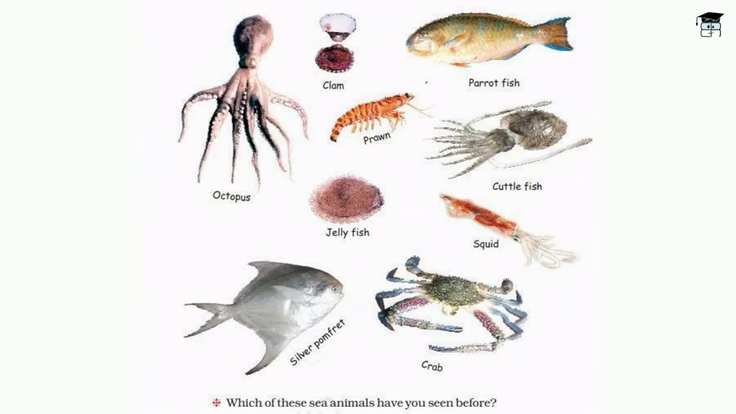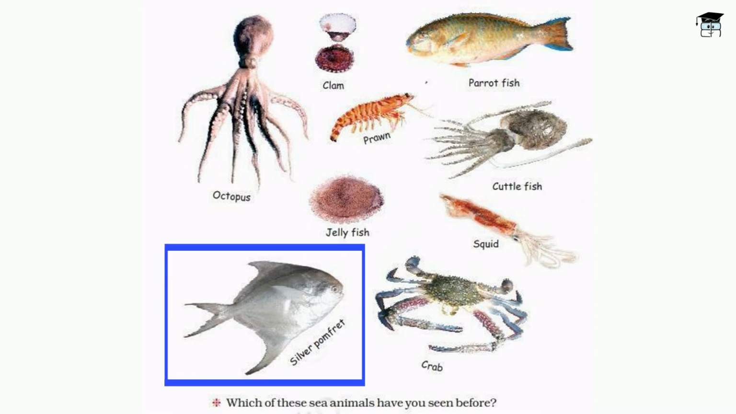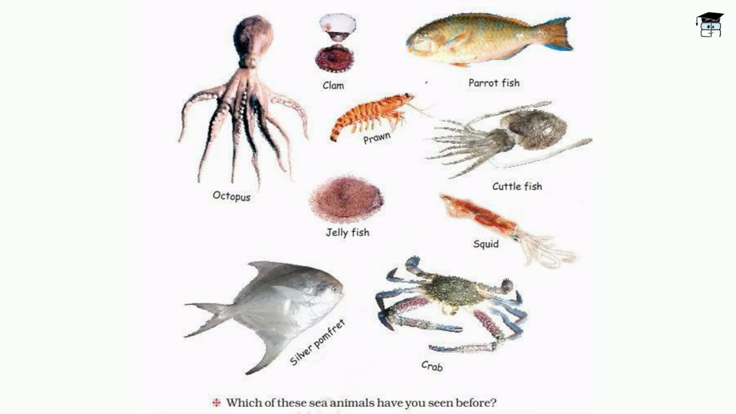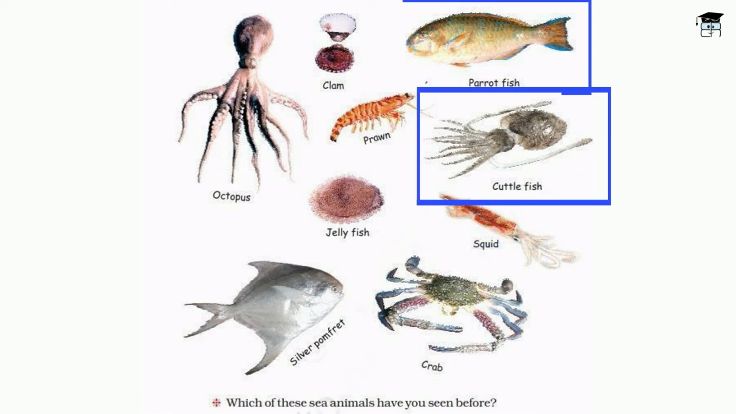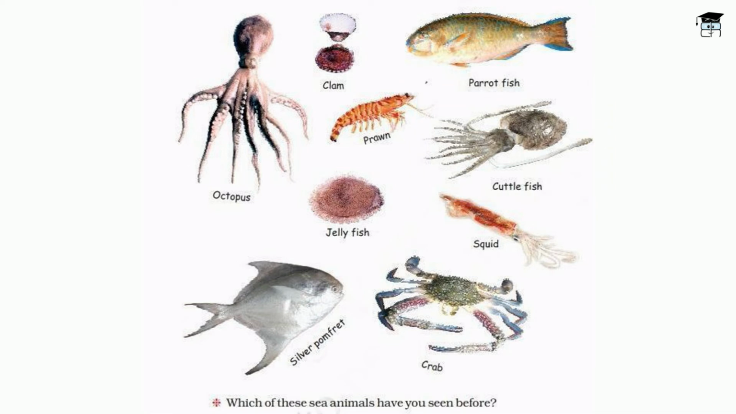Which of these animals have you seen before? Maybe you would have seen the silver pomfret, which is used for cooking, or if you have been to an aquarium then you must have also seen an octopus. Crabs you can see on the beaches. Then there's cuttlefish or a parrotfish. A lot of fishes are there. You must have eaten prawns.